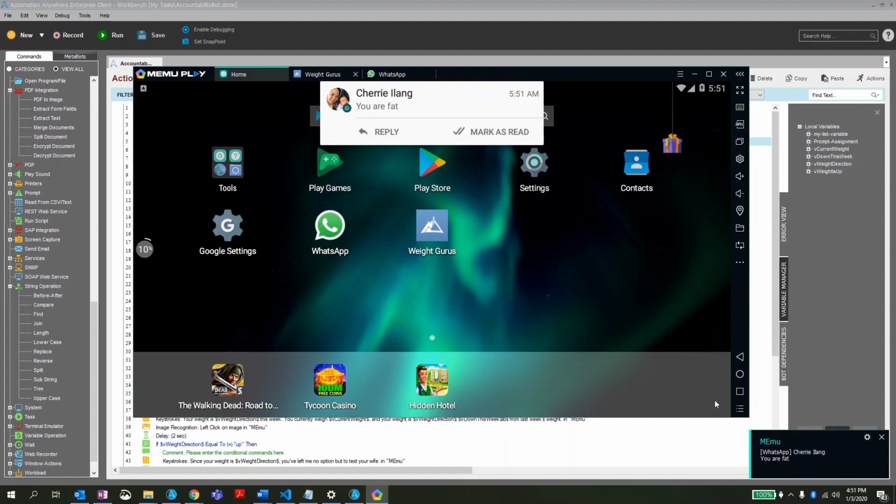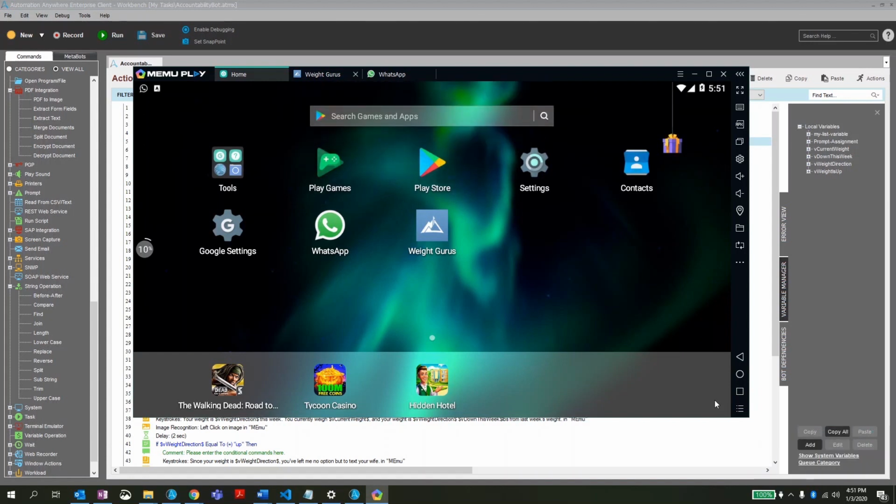This is an example of a bot that was built using an emulator for Android. You could get it to do anything. This was just a fun example to show how you could use a weight tracking app plus a WhatsApp application to send yourself a message. But really anything on Android, or you could do this with iOS as well. But any of those apps are fair game to emulate and replicate when you're using Automation Anywhere.